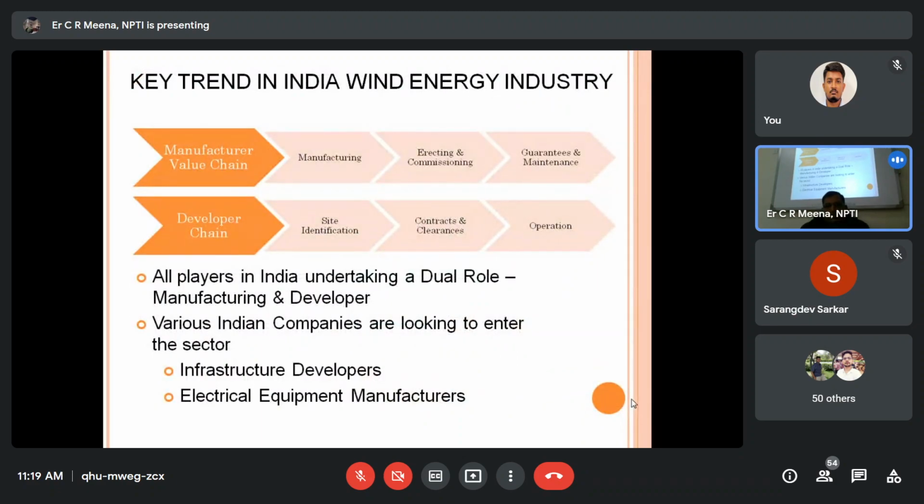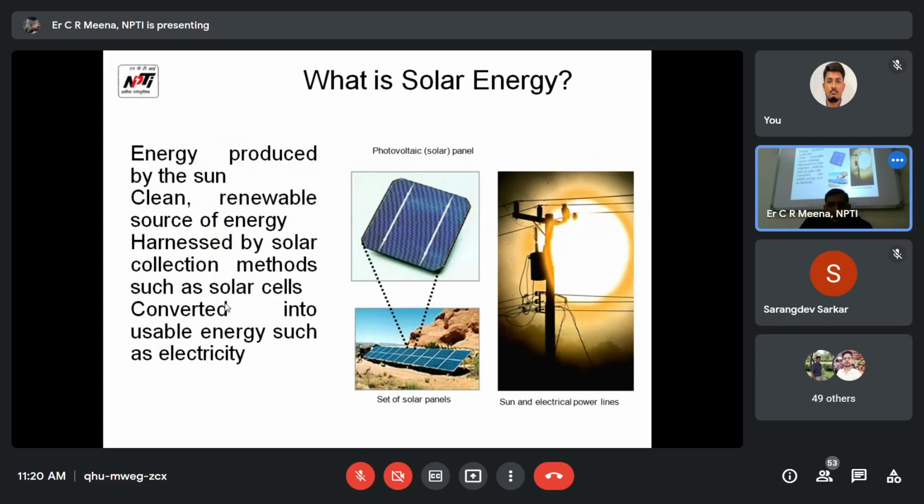Independent India wind energy sectors क्या है? Manufacturing value chain. Because wind energy modules are not manufacturing more in India. Manufacturing, erection, commissioning, and guaranteed maintenance, and develop chain, site identification, contract clearances, and operation. Whereas India undertaking a dual role, manufacturing and developer. Manufacturing अलग काम कर रहे हैं और develop अलग कर रहे हैं, construction अलग कर रहे हैं. Various India companies are looking to enter the sector. Infrastructure development, electrical equipment manufacturer. They are entering the renewable energy.